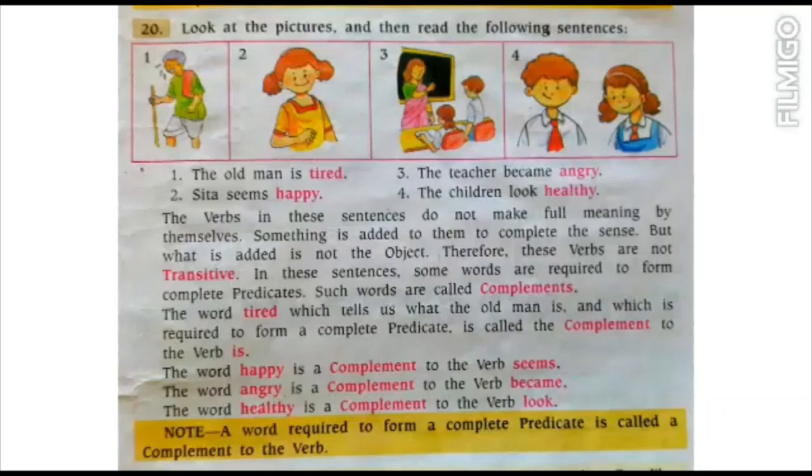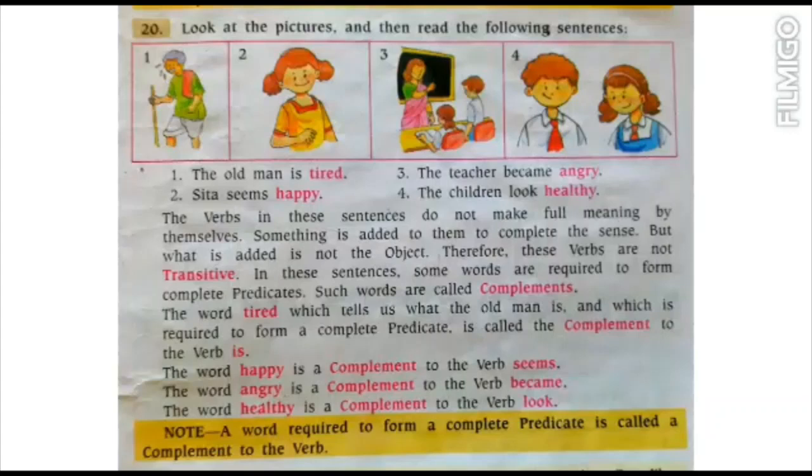Now just see the explanation. The verbs in these sentences do not make full meaning by themselves. Something is added to them to complete the sense. Some words are added to them to make their sense complete. In the first sentence, the old man is tired. If we do not write the word tired, the old man is, it is not making any complete sentence or having any meaning. So when we add the word tired, it makes the complete sentence that the old man is tired.